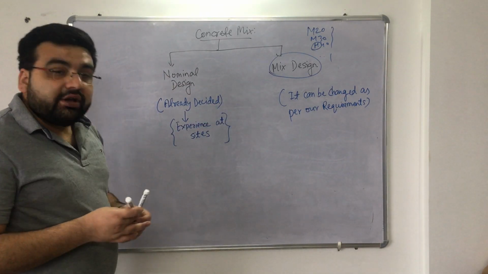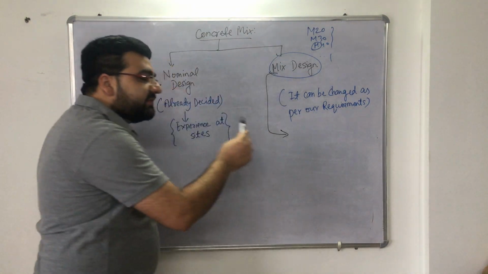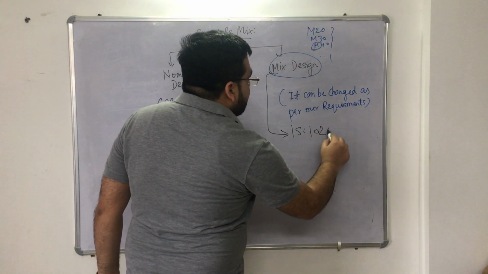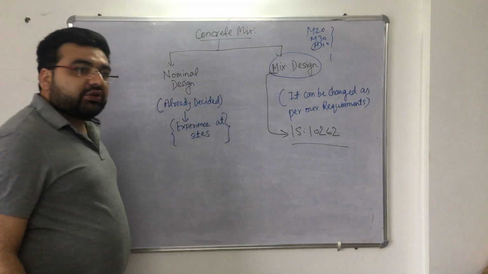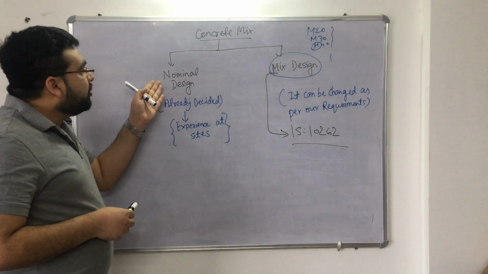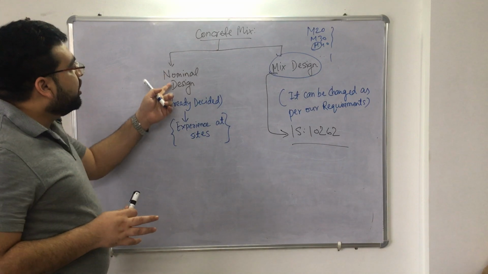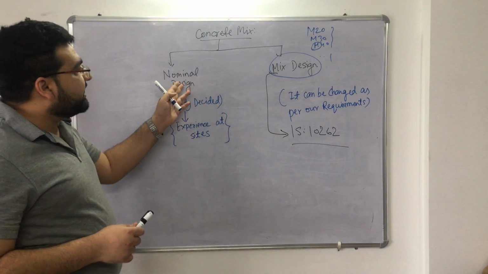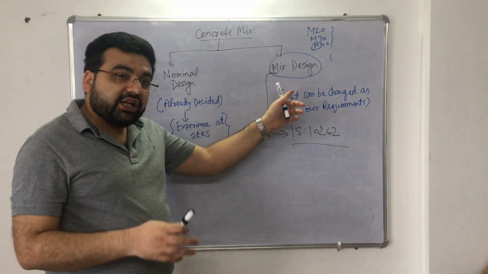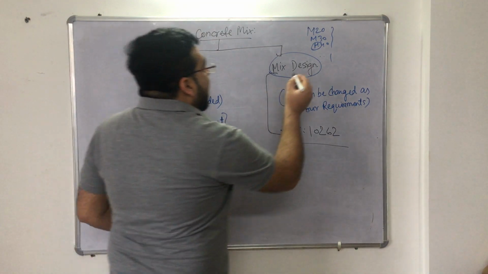And the IS code which is specified for the mixed design is, this is important, it was asked a few years back in some examination, it was a theoretical question. It is IS 10262:2009, right? So this is also important. Now you have understood the difference between nominal design and mixed design. A lot of students are mostly confused between nominal design and mixed design. Nominal design is predefined by the project engineer based on his experience, but mixed design, you can change it. Okay. Now the next topic is the mixed design.